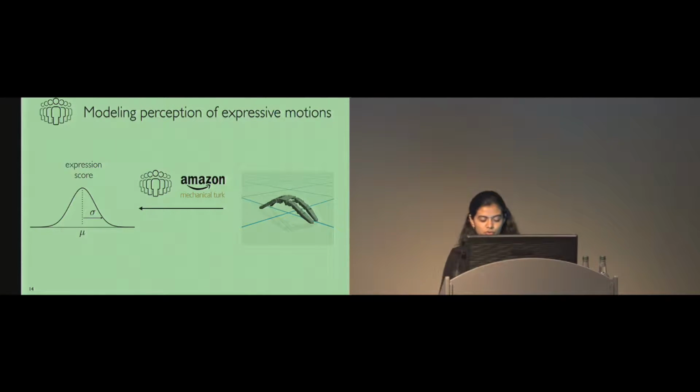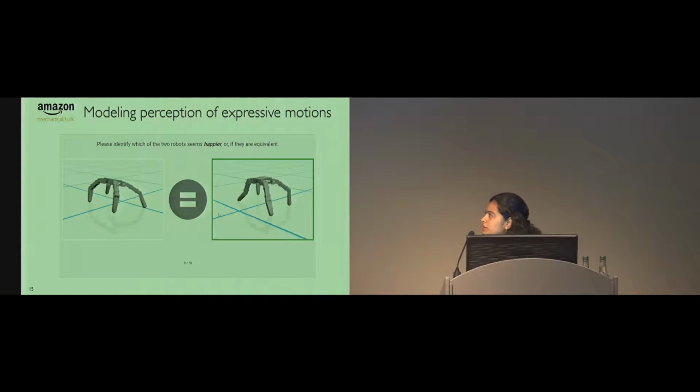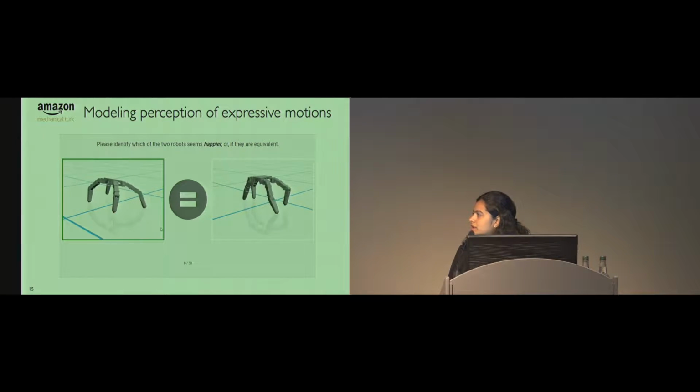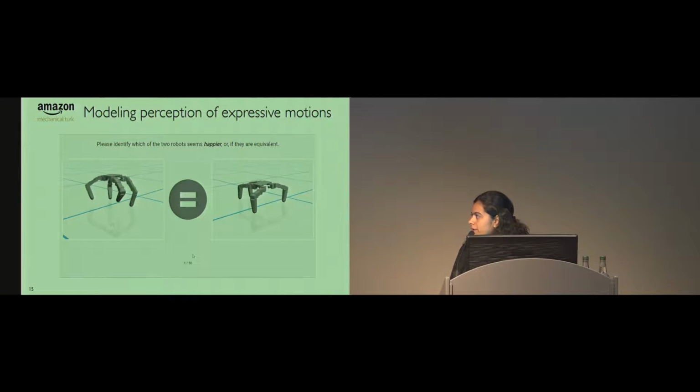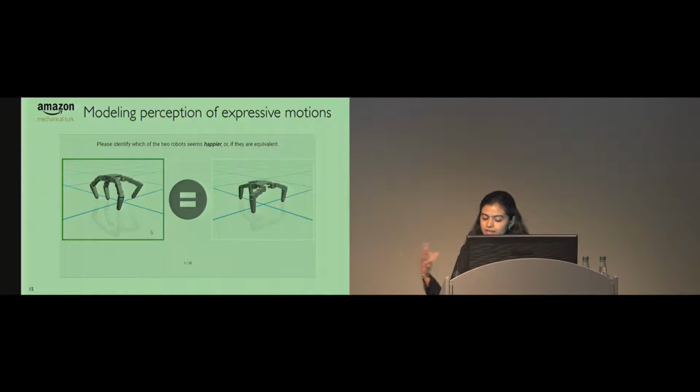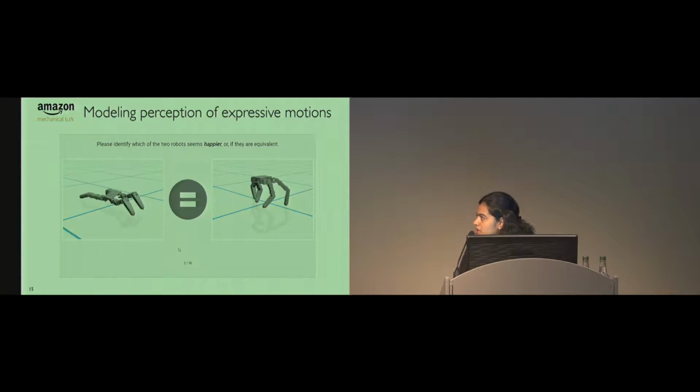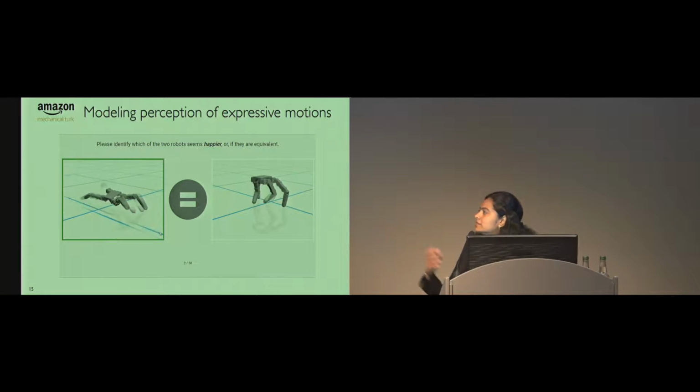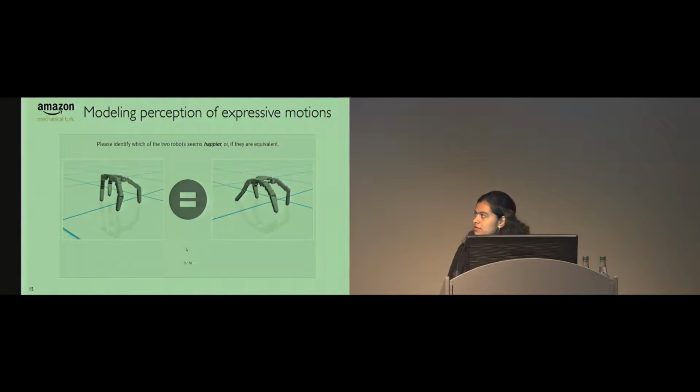Now that we have our data set of motions, to capture the perception of expressions of these motions, we use crowdsourcing. But since the perception of expression is subjective, we represent it with a Gaussian, with a mean mu and a variance sigma. Our crowdsourcing was done using Amazon Mechanical Turk, and this is how our Turk interface looks. We asked our Turk workers to evaluate pairs of robot motions for a given expression, and they were asked to select the motion that better expressed a particular emotion. They could also mark the motions to be equivalent if they are ambiguous.